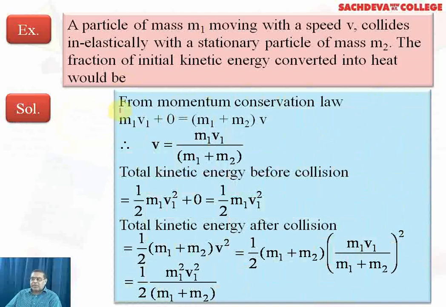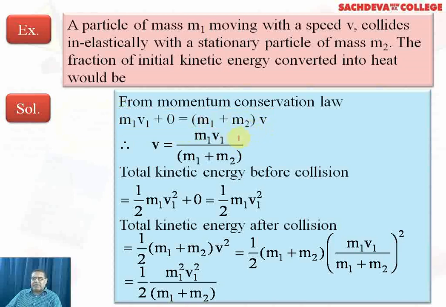So now, first of all, we will apply the conservation of momentum, which states that total initial momentum must be equal to the total final momentum. Mathematically, this is written as m1 v1 + 0 = (m1 + m2) v, where m1 + m2 is the total mass.